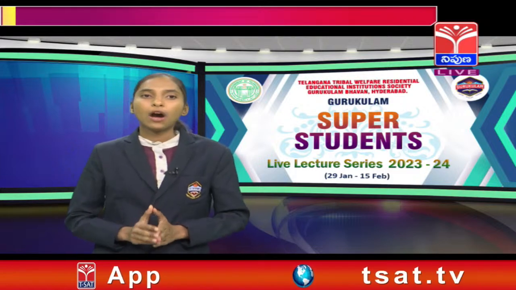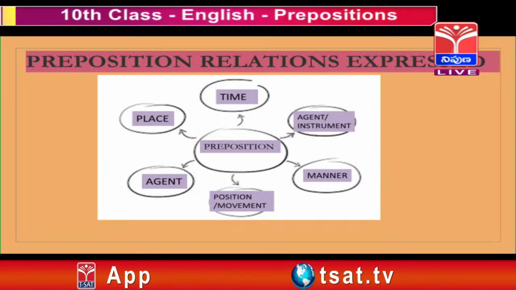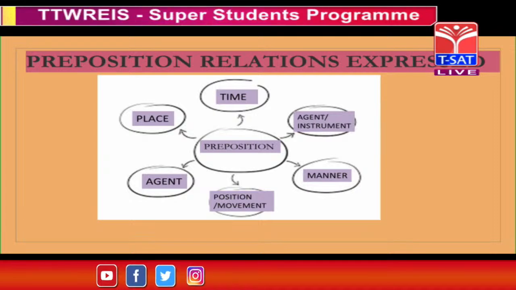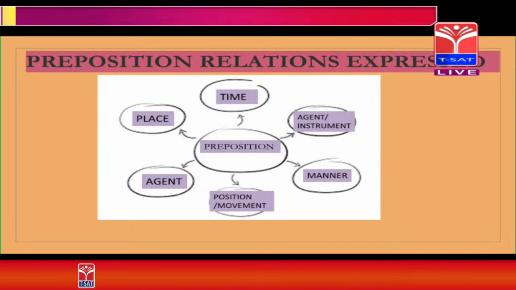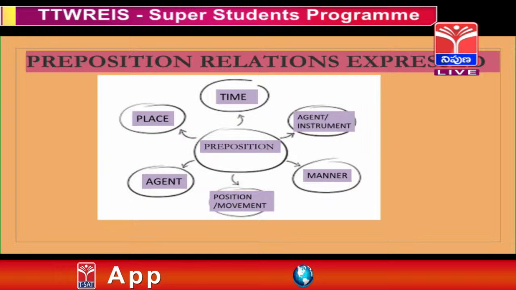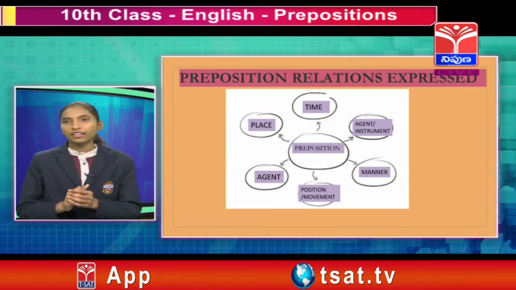Next, our topic is that in prepositions there are some relations which we express in our daily life, and the expressions are of six types. I will explain that. The first one is time, place, agent, position or movement, manner, agent or instrument. These are all types of expressions in prepositions of relation.